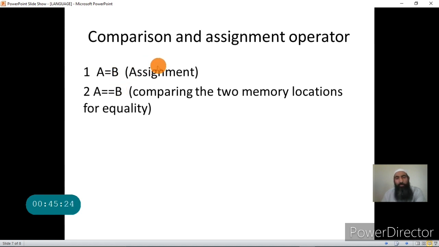But in order to compare, you use some other operator. Comparing here means when you have to check for the equality of A and B. You use an operator called the double equal to operator. This is the combination of 2 equal tos, and once you write such a statement, it does not mean assign B to A, but it means compare A with B. So this is used for comparing A with B or B with A and checking if they are equal or not. If they are equal, the result of this operation will be true, and if they are unequal, the result will be false. I hope I have made this clear.